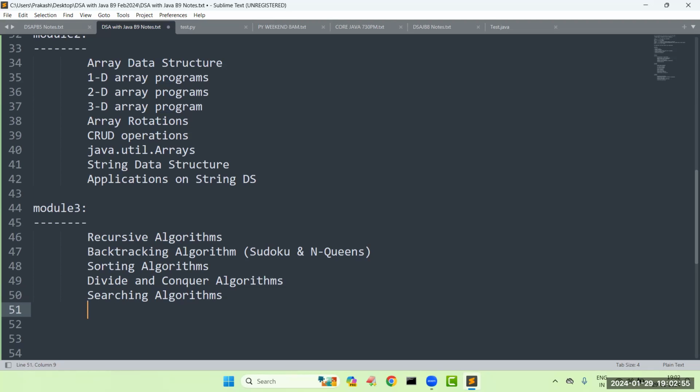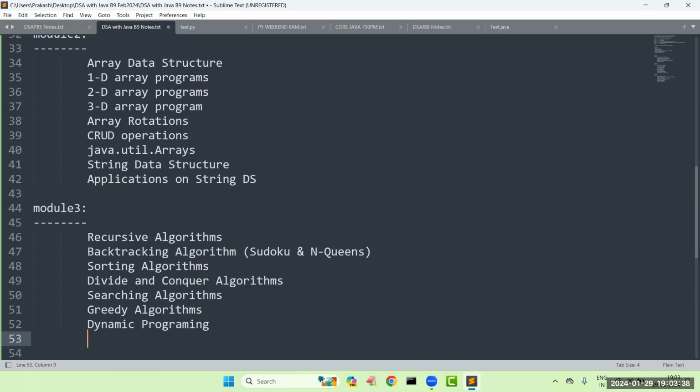So after that, we have greedy algorithms. Greedy algorithms: how you can get maximum profit or minimum profit, how you are going to write. Then dynamic programming. Sir, in recursion the number of calls keeps increasing. How can you reduce that? If unnecessary calculations are coming, we can take the help of some memory utilization factor, and we will store the calculated result in that memory. Instead of recomputing again, we will take the already calculated value. That technique is called dynamic programming. We are going to see how you can work with this dynamic programming.